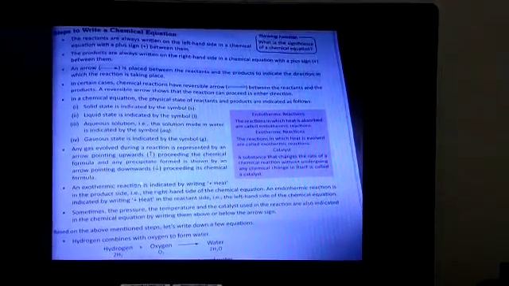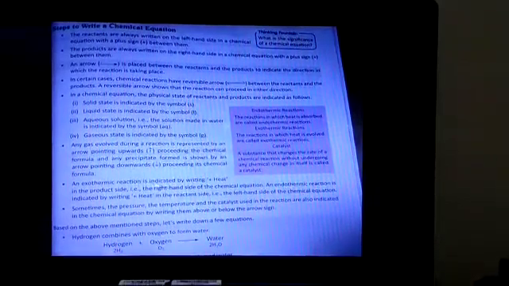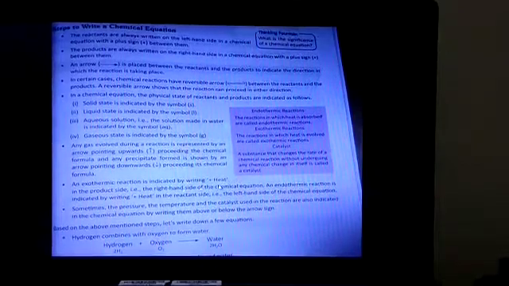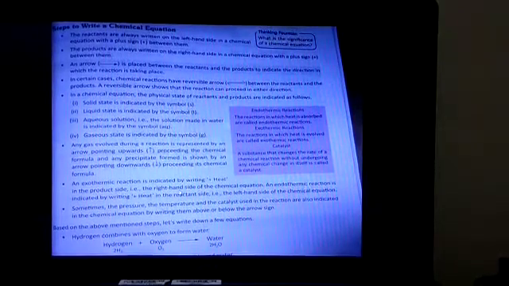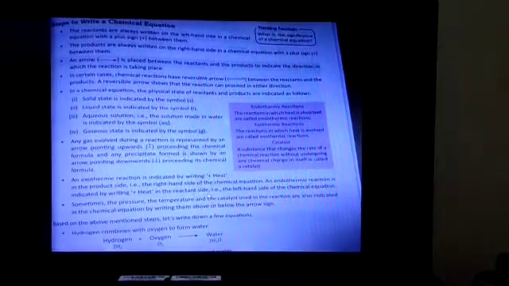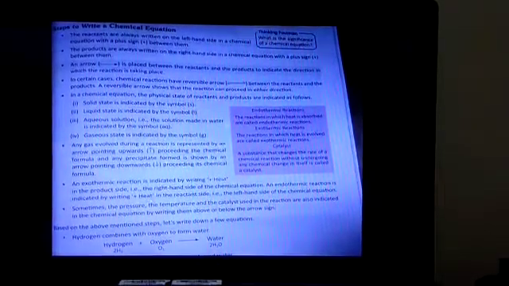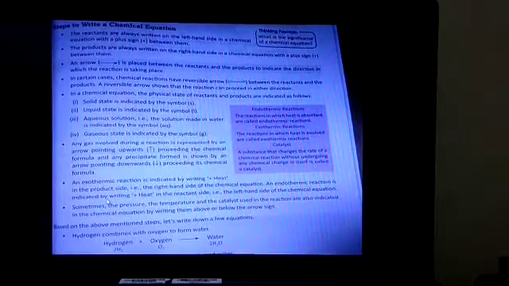in the chemical equation. When there is an evolution of heat, an exothermic reaction is indicated by writing plus heat on the product side, that is the right hand side. And an endothermic reaction is indicated by writing plus heat on the reactant side. Meaning when heat is evolved, we write plus heat on the product side, and when heat is absorbed, we write plus heat on the reactant side.